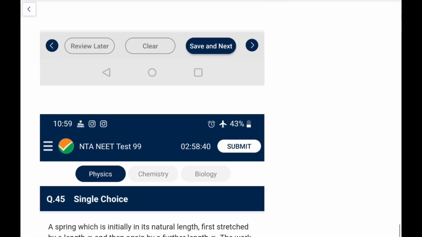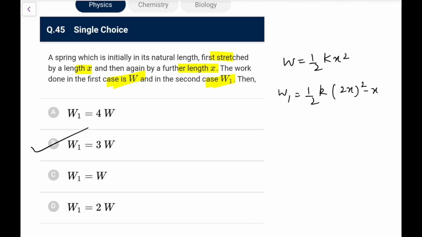Next, the last one. A spring which was initially at natural length is first stretched by length x, then again by a further x. The work done in the first case is W, and in the second case you know it is thrice of W. This you must have done multiple times. What's the idea? W would be equal to change in energy of the spring, that is half k x square minus 0 square. W1 will again be the change in energy, but that would be half k times 2x whole square minus initial extension x square, that is half k into 3x square, which you can write as 3W.